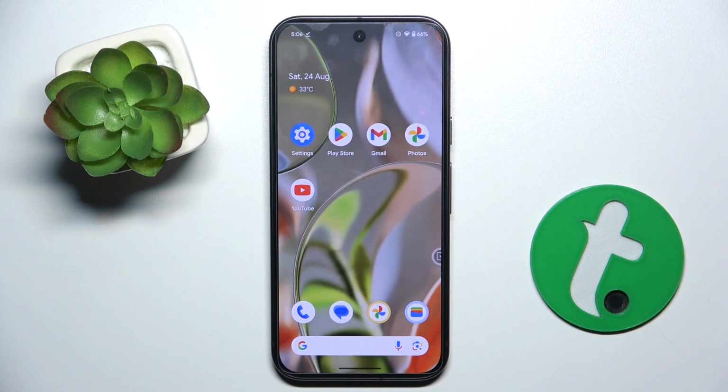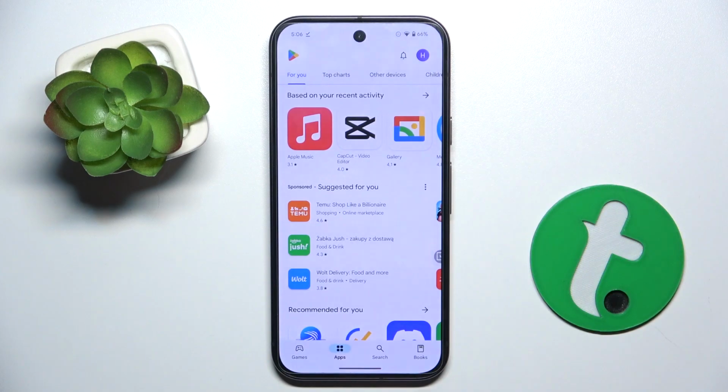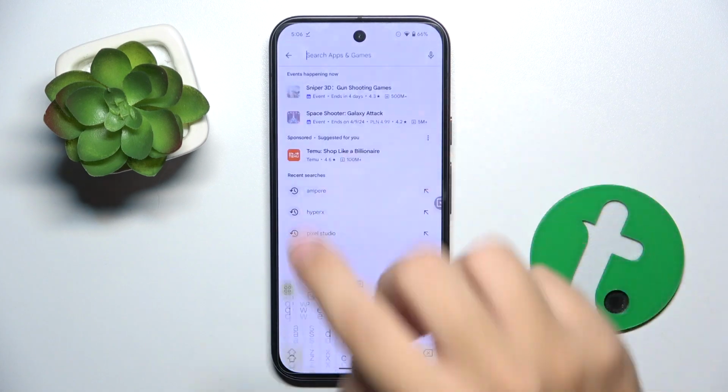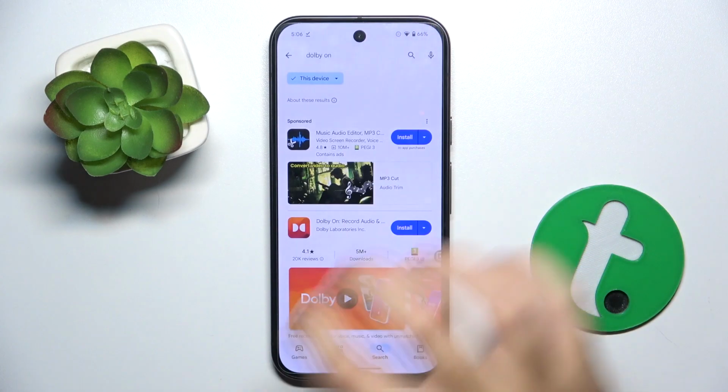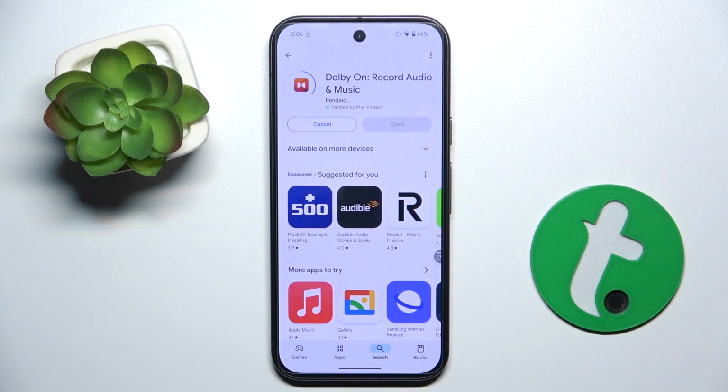Alright, so firstly to do this we have to get our Dolby On from Play Store. So I'm gonna open Play Store and here we have to search for Dolby On. Now we can install the app.